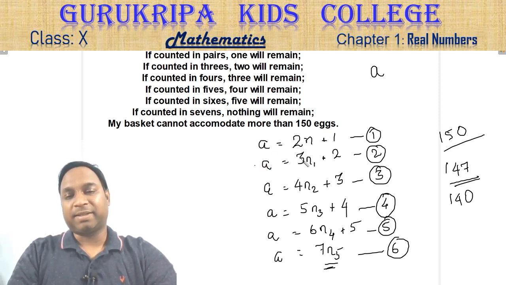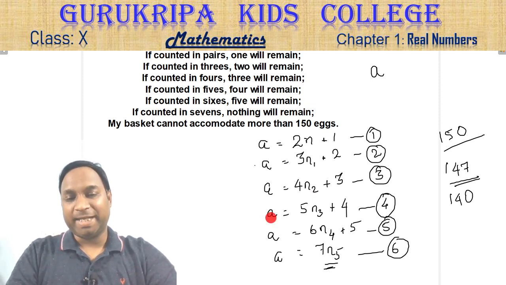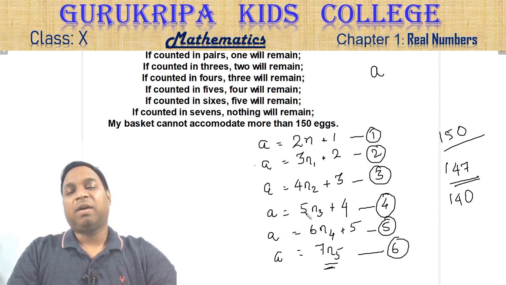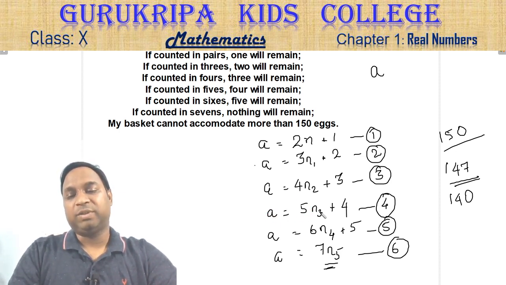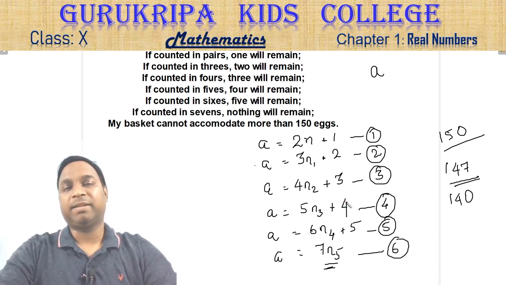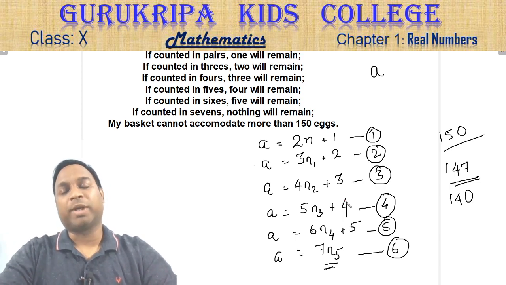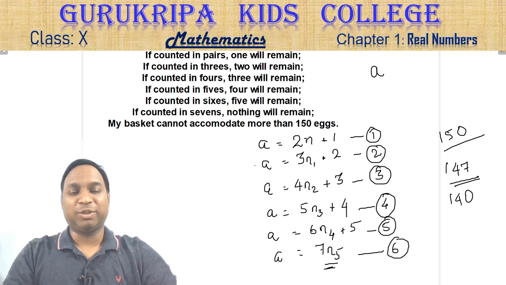When you divide this A by 3, you get another quotient and another remainder. When you divide this A by 4, you get yet another quotient and another remainder. And all these n, n1, n2, n3, all these things are numbers, integers. So, when you divide any number A by any number, this is 5 over here, you get one quotient and one remainder. That is what we are trying to see here. If you divide an integer by another integer, you get a quotient and a remainder. Don't say that you can get a fraction or a decimal number.